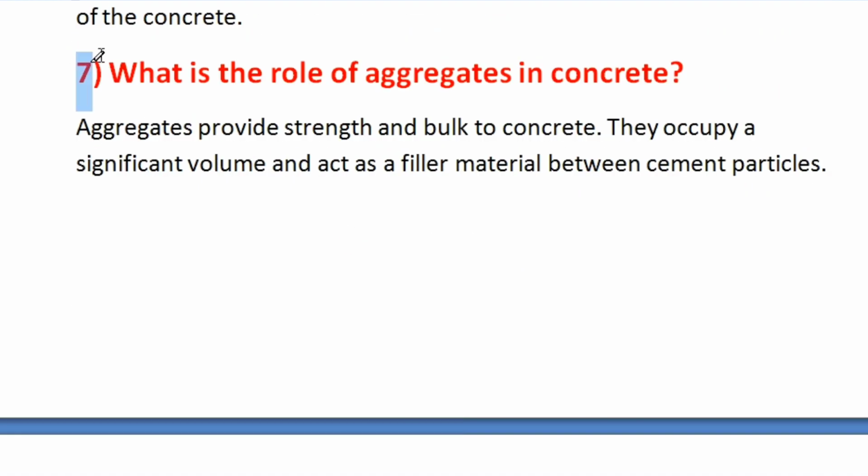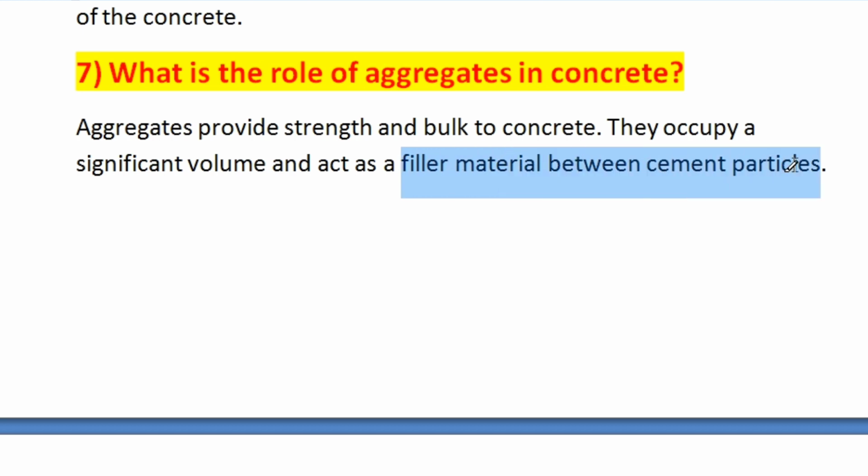Now question number 7 is, what is the role of aggregate in concrete? Aggregate provides strength and bulk to concrete. They occupy a significant volume and act as a filler material between cement particles. So it acts as a filler material between the cement particles.